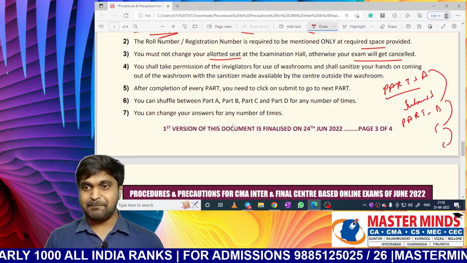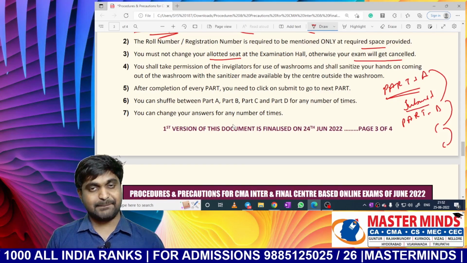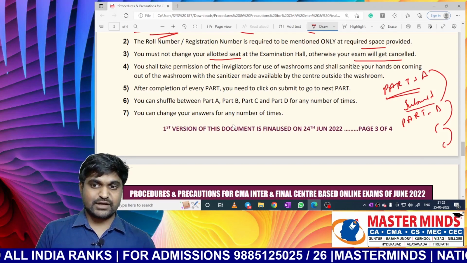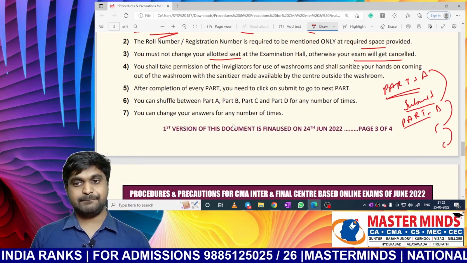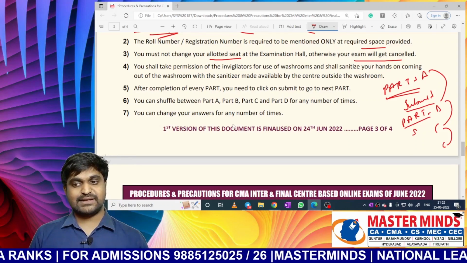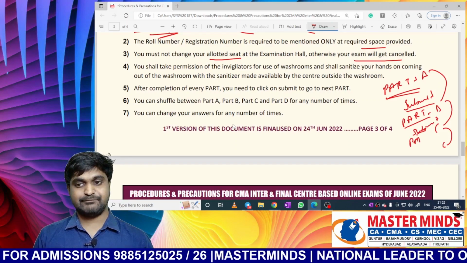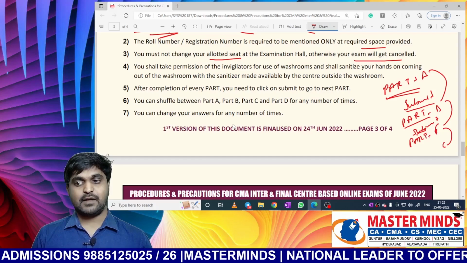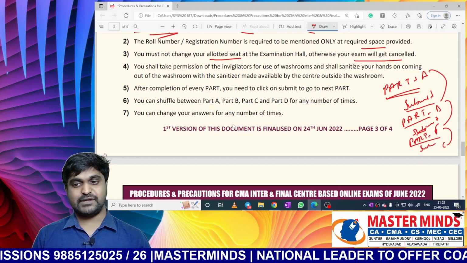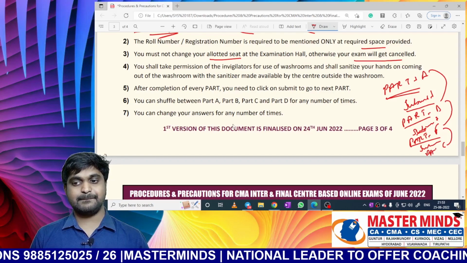So at the end of part A, you will see a button called submit. If you click on submit, then it will go to part B. At the end of part B, you will get a button called submit. If you click on that submit, you will go to part C. Similarly, on part C also there will be a submit button. If you click on that, you will go to part D.